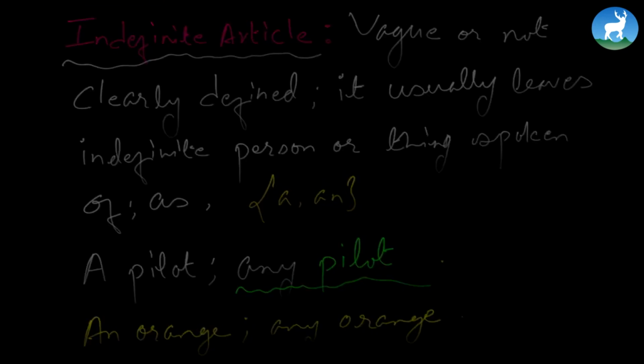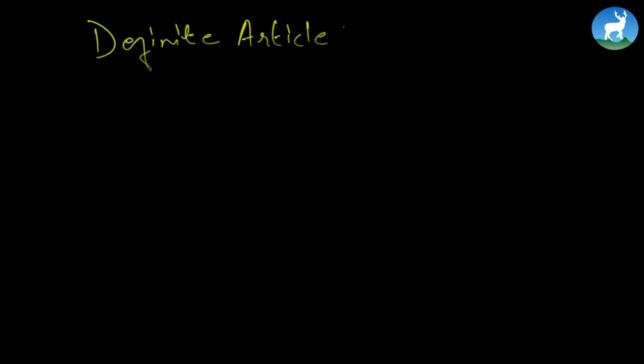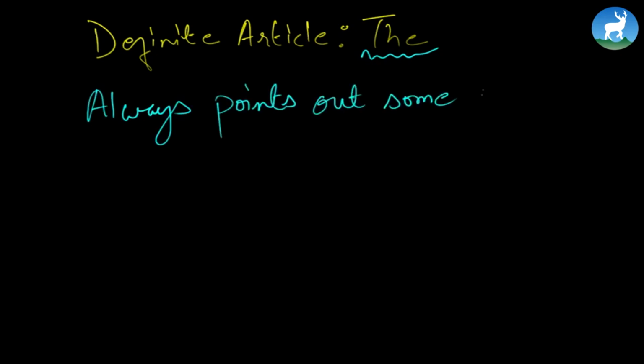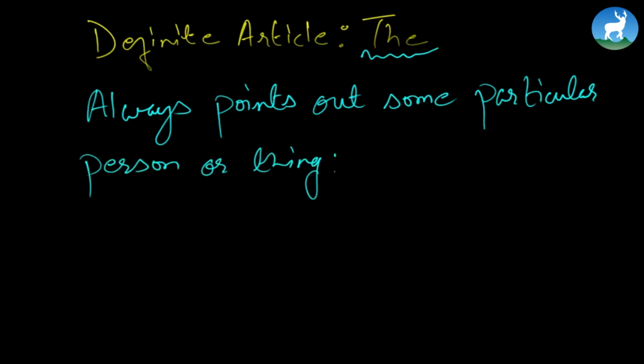Let's move further to the definite article. The thing about the definite article is the. The definite article always points out some particular person or thing. The moment you use the definite article, the, you're dealing with something particular or very specific, something that you are aware of, something that you know. I'll give you one example here.